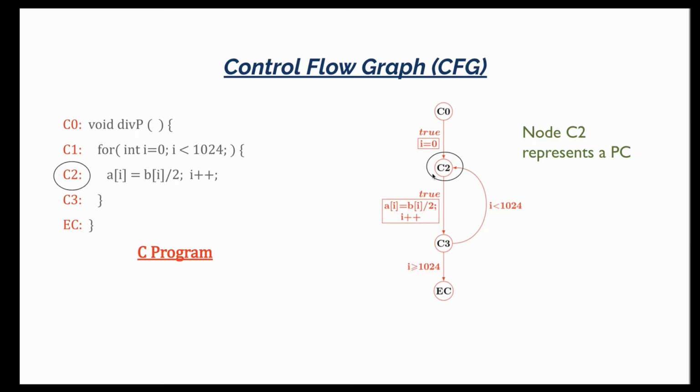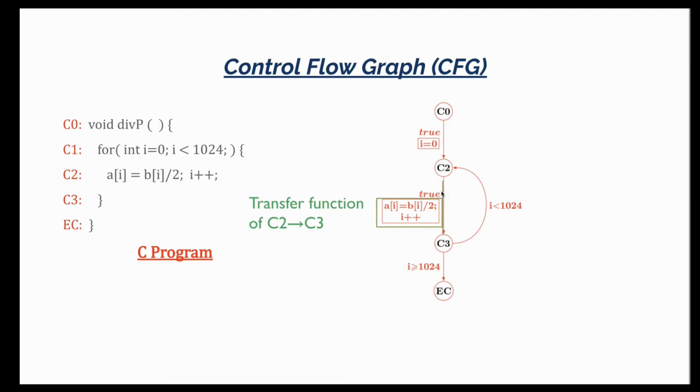A transition from C2 to C3 is represented as an edge in the CFG and represents the instruction at C2, which is this A[I] = B[I]/2 and I++. It's a mega instruction formed by the two statements in a single edge. Unlike the conventional representation of a CFG where nodes are instructions and edges represent control flow, this is a slightly different representation of a CFG where nodes are PCs and edges represent instructions.